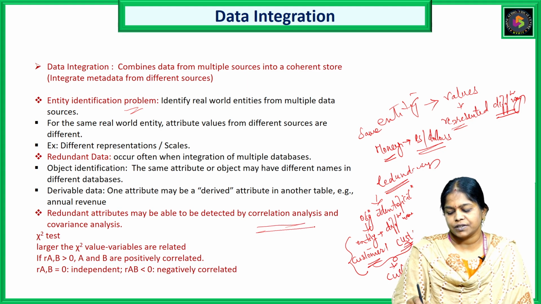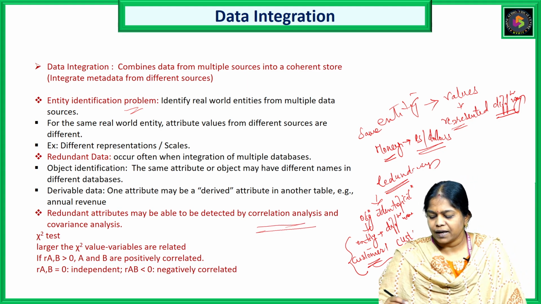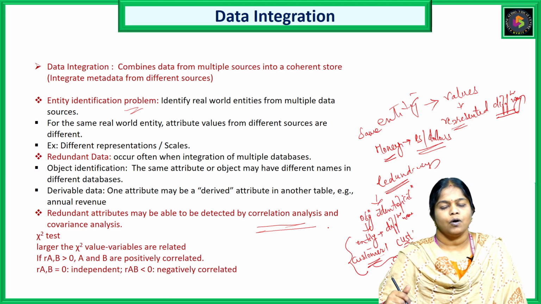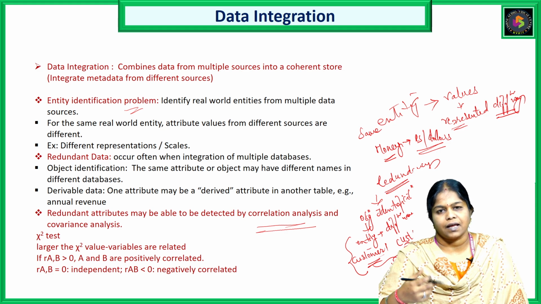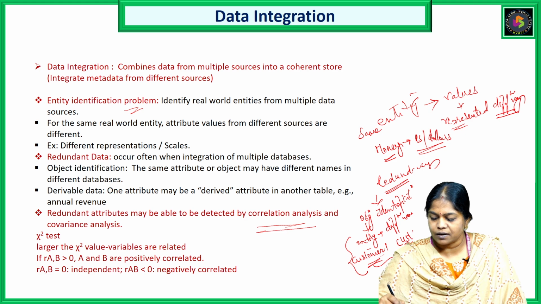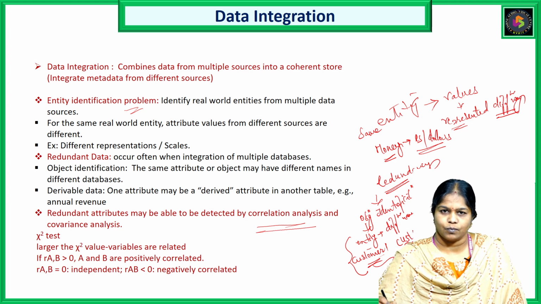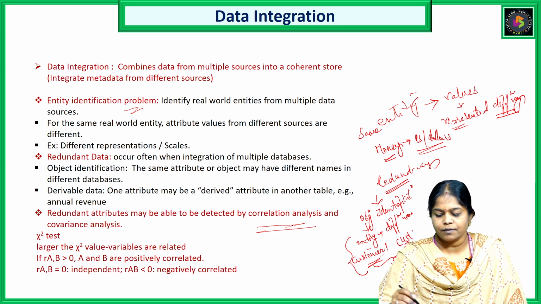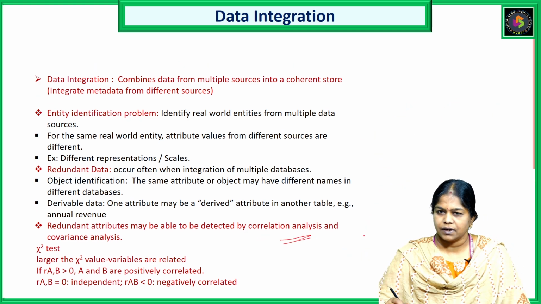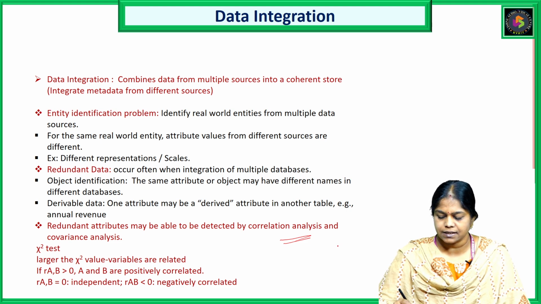Why? Because by manually or by simply checking, we cannot say that this customer 1 is the same entity name as cust 1. So we need some analysis to get to a particular conclusion whether customer 1 is equal to cust 1. So that can be done with the help of correlation analysis. Correlation analysis can be used to correlate the two entities, and we have a particular formula for this correlation analysis, that is the chi-square test.